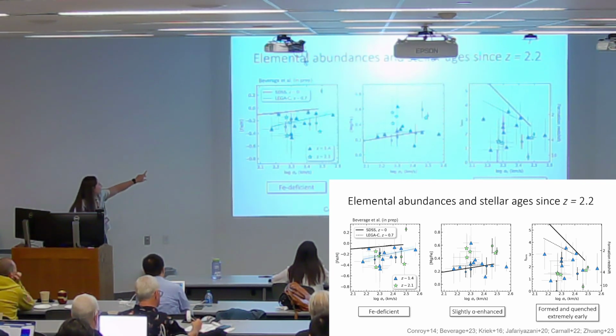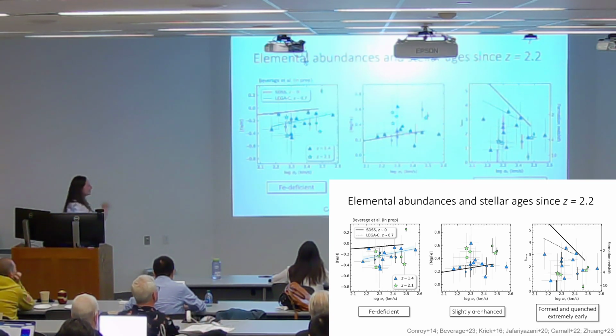Oh, I did also want to mention that we measured a mass metallicity relation, but sample sizes are small, so who knows. But as it stands, it does have the same slope as the lower redshift samples, just offset to lower values.